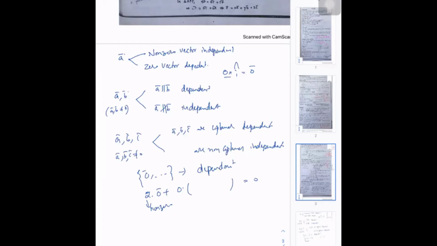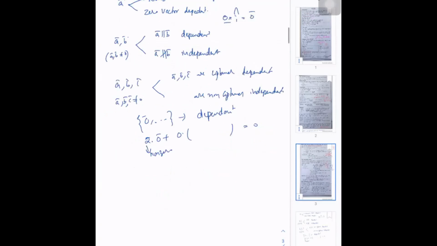And one more point: a subset of independent vectors is always independent. A superset of independent vectors may or may not be independent.